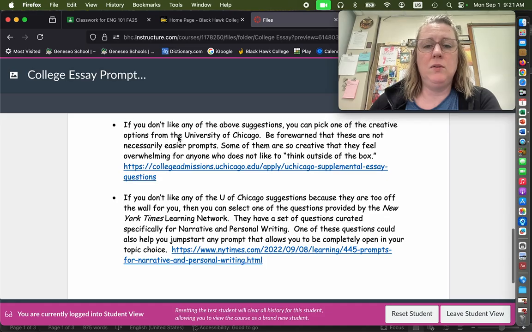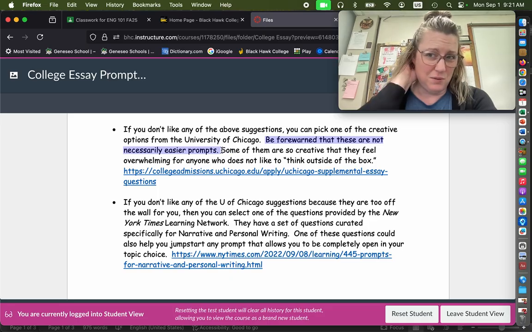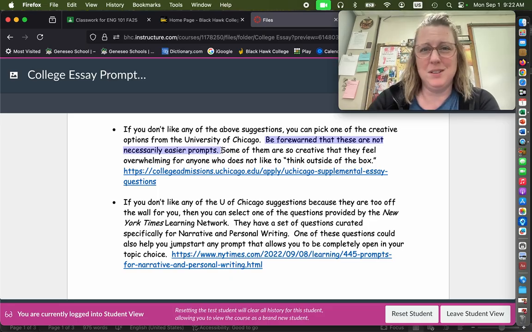One of those places is the University of Chicago. The University of Chicago prides themselves on having kind of weird, goofy, creative prompts. So if you're itching to try something unique, go here. But I am going to say that some students do not love these prompts, right? And they are not necessarily easier. The University of Chicago is a top tier school. This is like the equivalent of the Ivy League. And so they really are looking for higher level thinking. So if you get to this list of prompts and you're like, I hate all of these, then skip down to the next bullet.